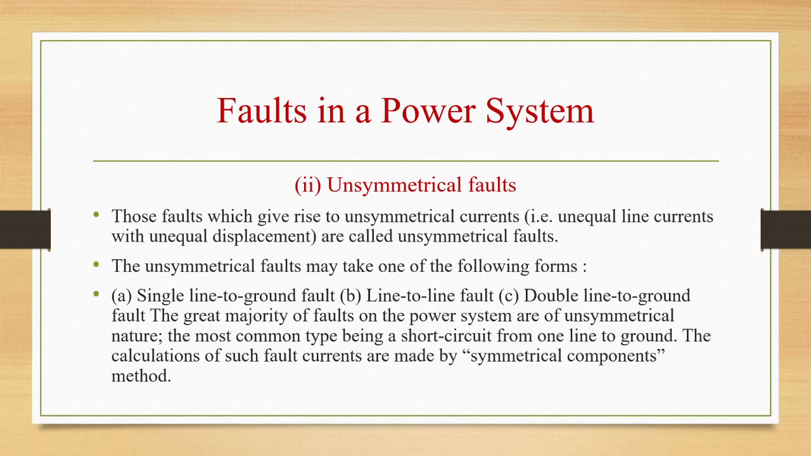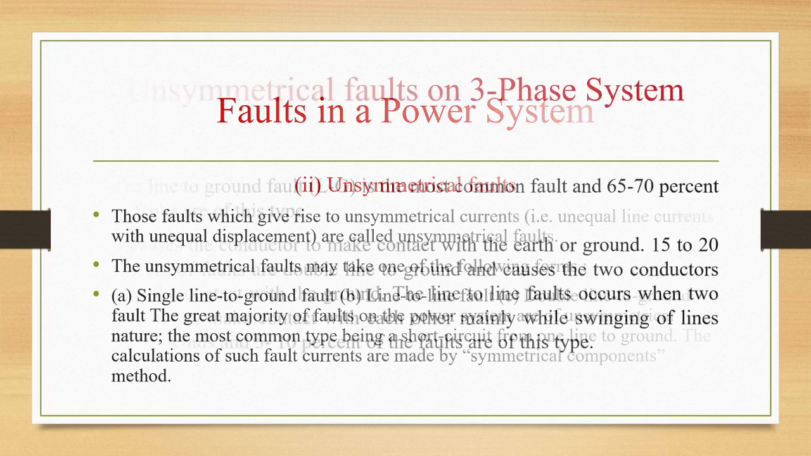Unsymmetrical fault may take one of the following forms. First one is single line to ground fault. Second is line to line fault. Third is double line to ground fault. Three types of faults are there in unsymmetrical faults, that is single line to ground, line to line, and double line to ground. The great majority of faults on the power system are of unsymmetrical nature, the most common type being a short circuit from one line to ground. The calculations of such fault currents are made by the symmetrical components method.